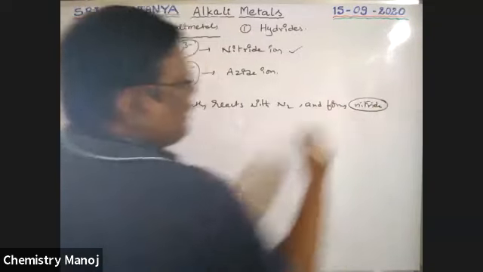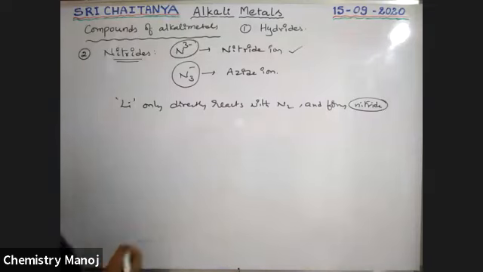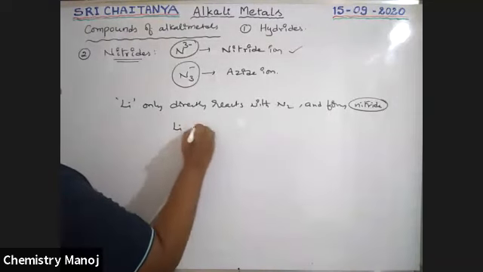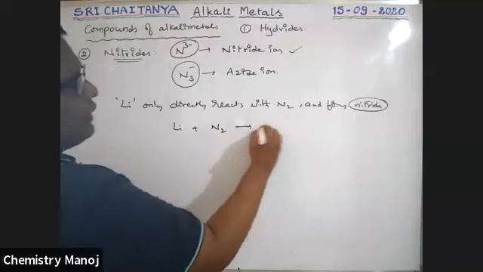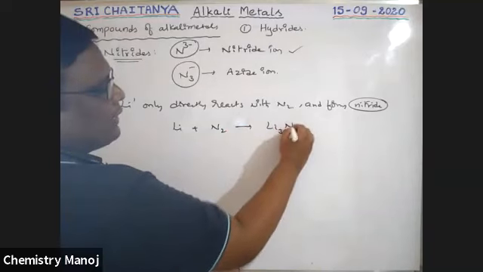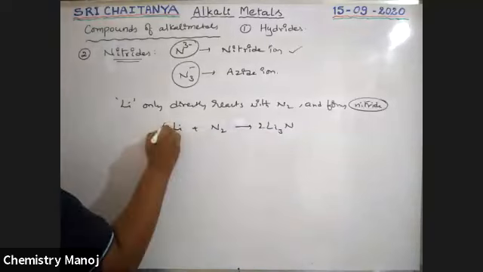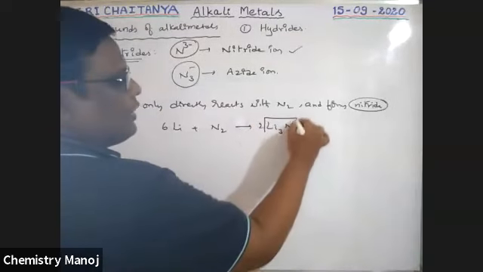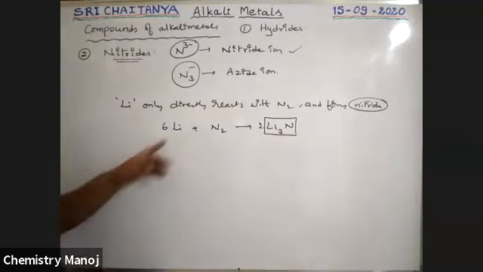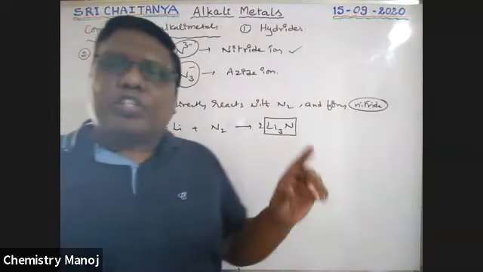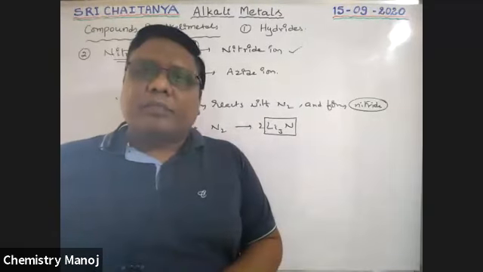Lithium nitride is the product. Lithium reacts with nitrogen to give Li3N: 6Li + N2 gives 2Li3N. So this is lithium nitride, boys. Lithium is the only alkali metal which directly reacts with nitrogen.